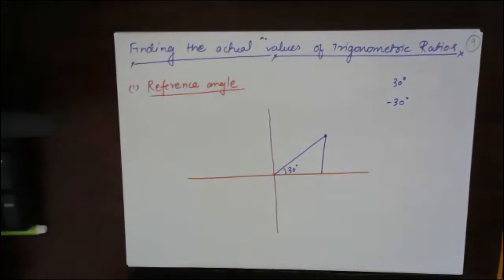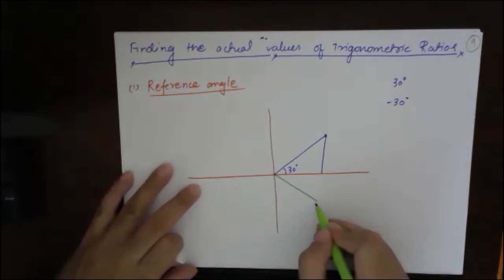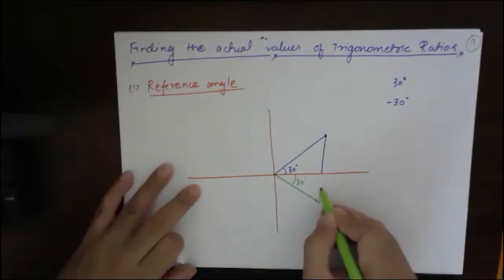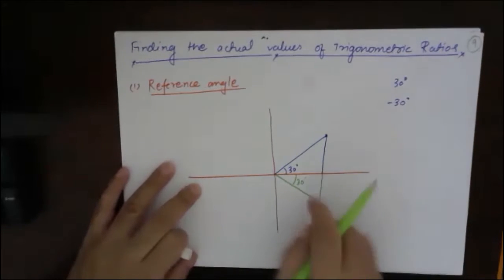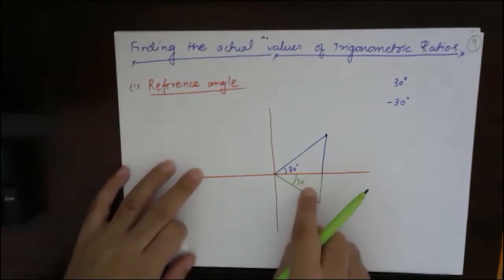So if I move in clockwise direction, it will be in this direction, like this. Again, 1 unit, and this is 30 degree. What is the angle which this line is making with the x-axis? It is again 30 degree.